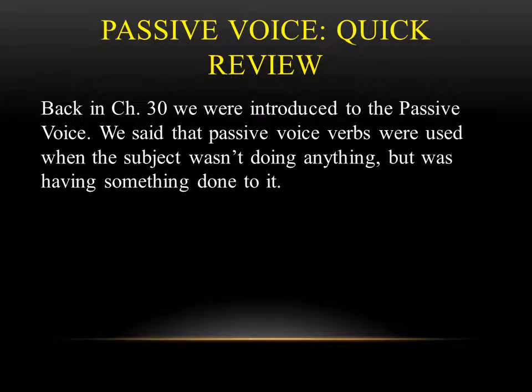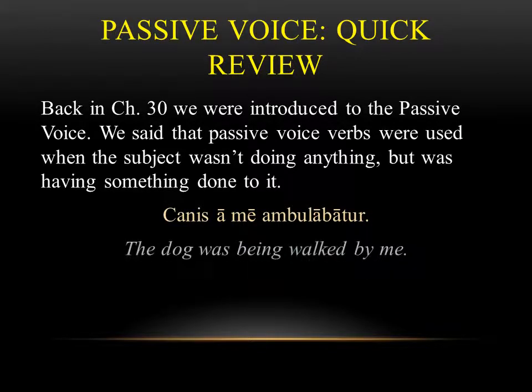Remember, back in chapter 30, we said that passive voice verbs are used when the subject isn't doing anything, but something's being done to the subject. For instance, you might say, canis a me ambulabatur, which means the dog was being walked by me. The verb here, ambulabatur, is passive, right? It has that tur ending, and that's where we get the translation, was being walked.